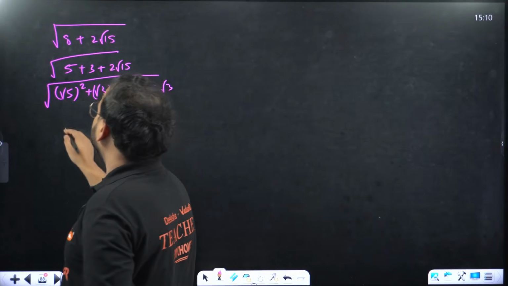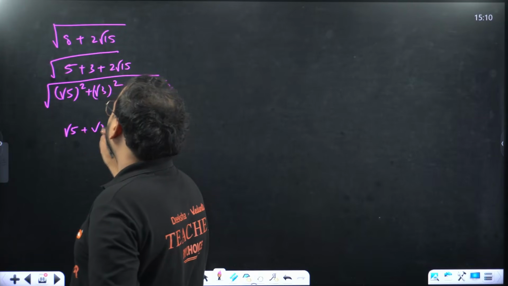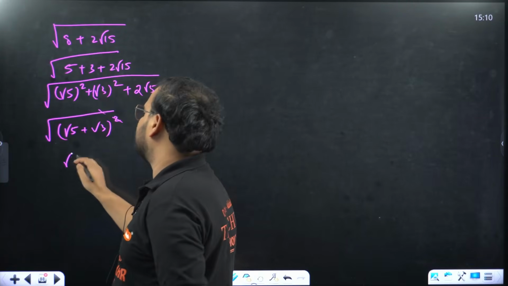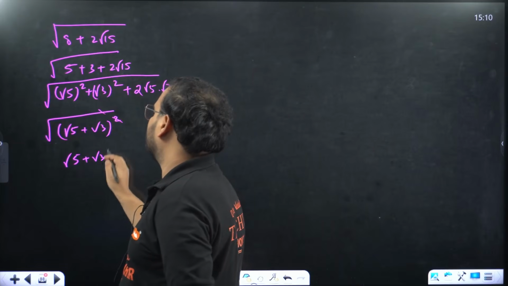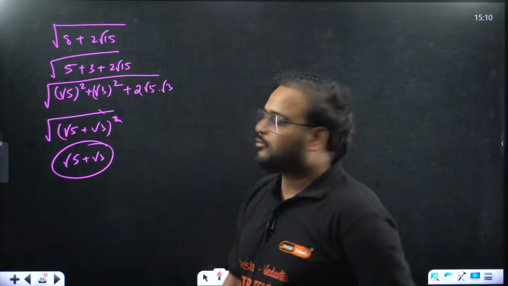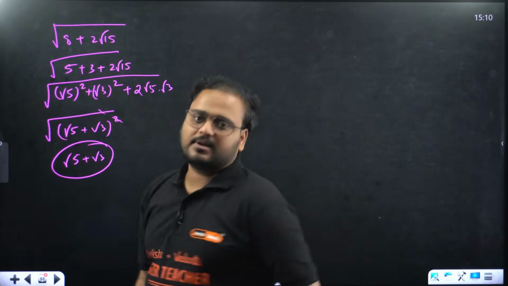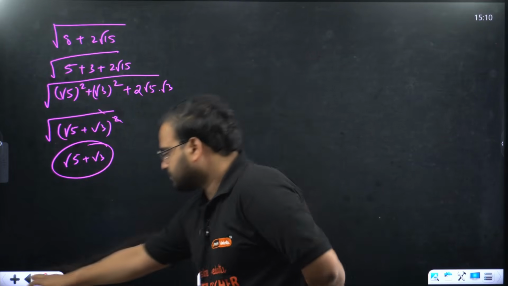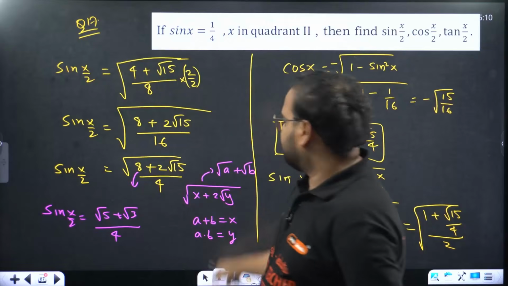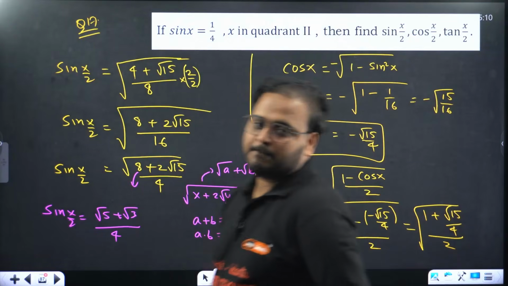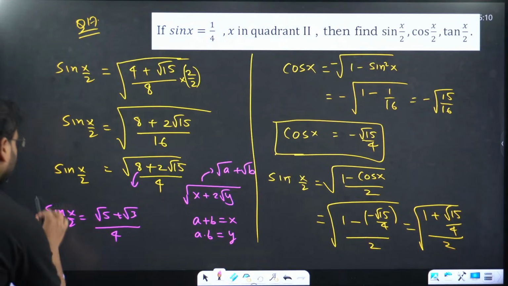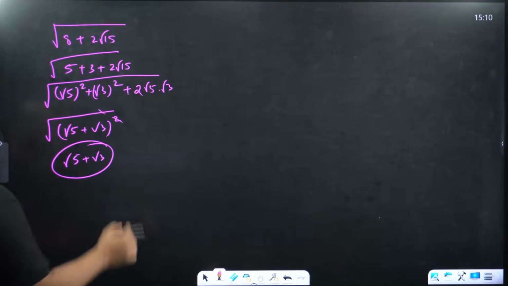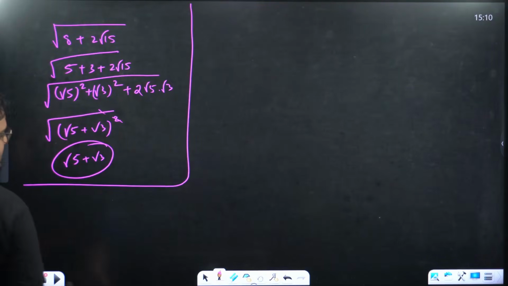Check carefully, this becomes root 5 plus root 3 the whole square inside the root. Cancels or not? Yes. What is my answer coming as? Root 5 plus root 3. So if you have a relation like this, x plus 2 root y, then look for two numbers where sum is x and product is y. My answer of sin x by 2 is coming as root 5 plus root 3 by 4. So this is something extra. Okay, this is the relation.